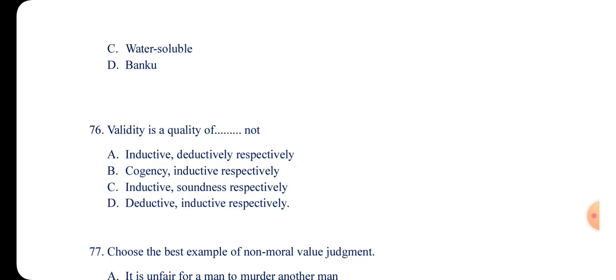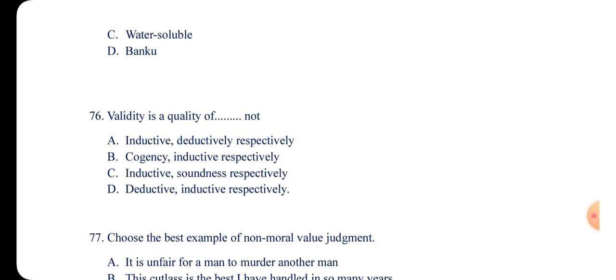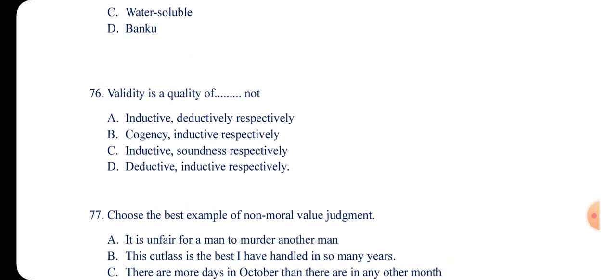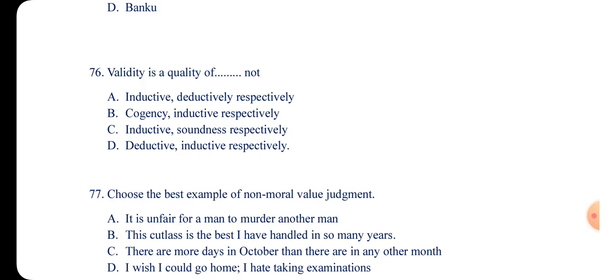Validity is a quality of... but validity of dash, not. So let's look at it. When we say validity with this question, I think we even solved this one. So validity is a quality of what? Of dash and not what? So the answer, we solved this one, but let me go to it. Validity is the quality of what? Inductive argument? Deductive argument, but not a deductive argument. So that is D. The answer is D. The quality of validity is deductive argument and not inductive argument.